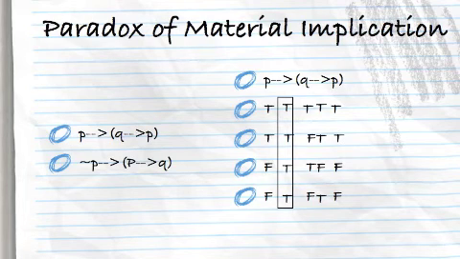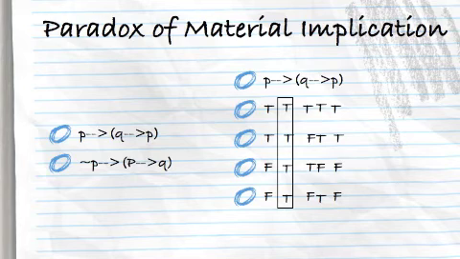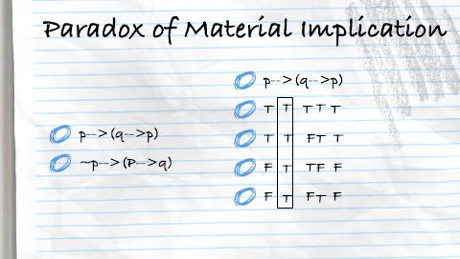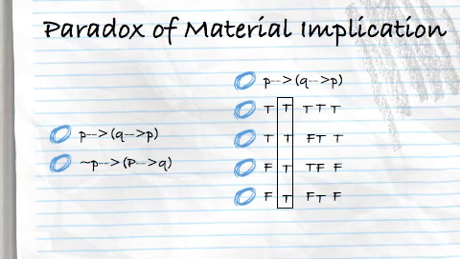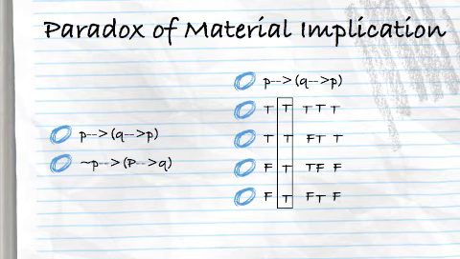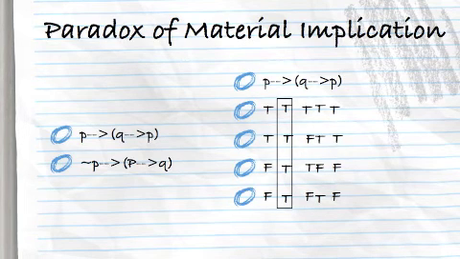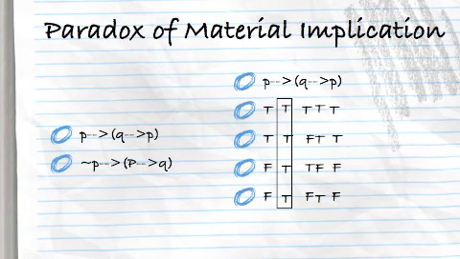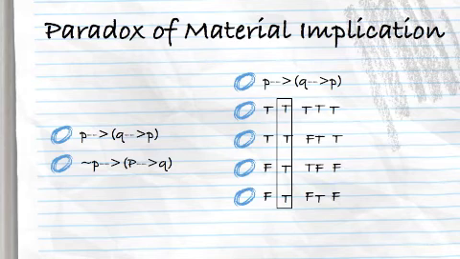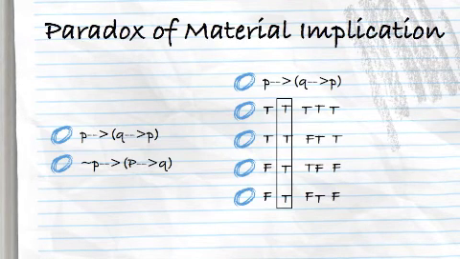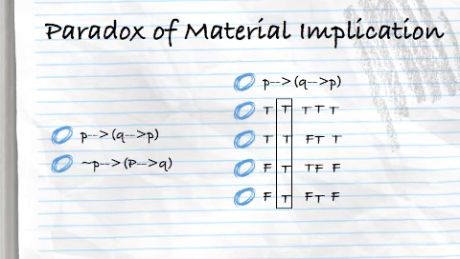And we can check that this is a tautology. It's a theorem of logic if we run our truth table on it, just to double check this. So here we just put true, true, false, false for P, and then we alternate for Q: true, false, true, false. And then we rewrote the P column over there: true, true, false, false. If we compute the truth value for the conditional inside the parentheses, true, true is true, false, true is true, true, false is false, false, false is true.